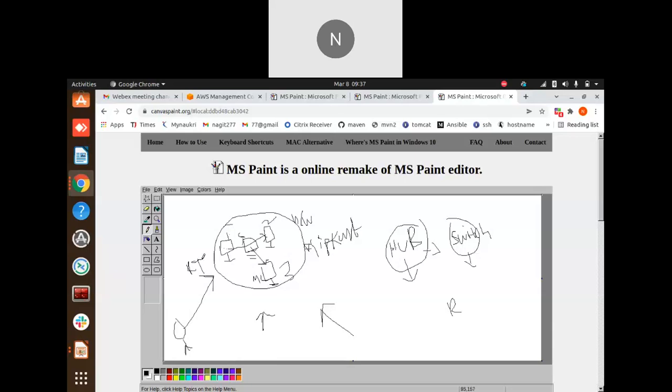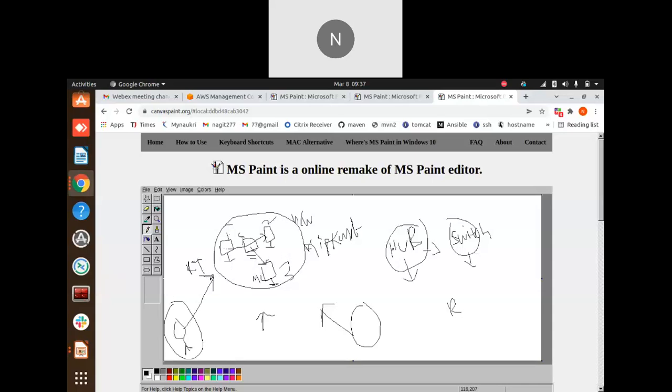So what does a router do? If we have one more network, and the internet is a different network, right? If we want to communicate from this network to that network, we need a router.